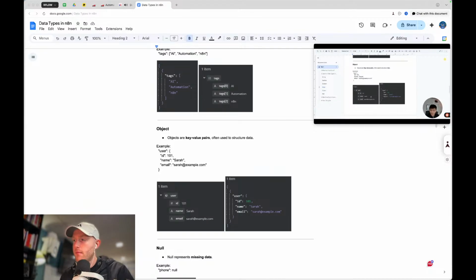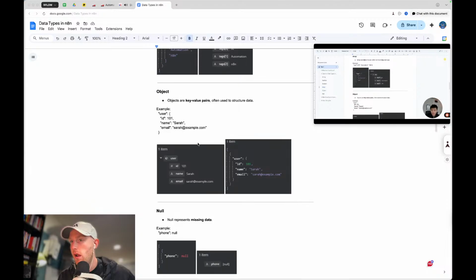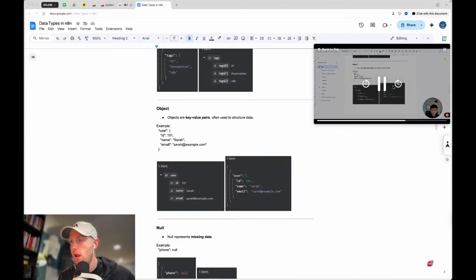Same thing over here, a number, two strings, all within that user object. And once again, it's one item because the item we're counting here is the object. And yeah, I hope that you can understand this difference. These are all tags and they count up, and these are key value pairs. So each one's kind of different.